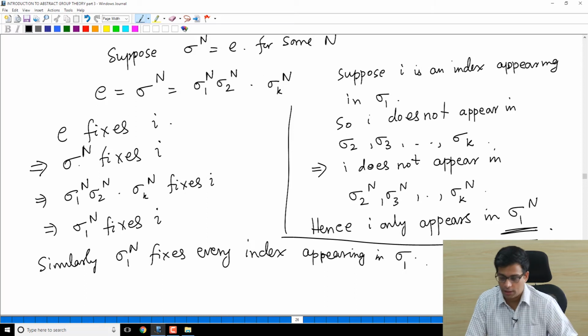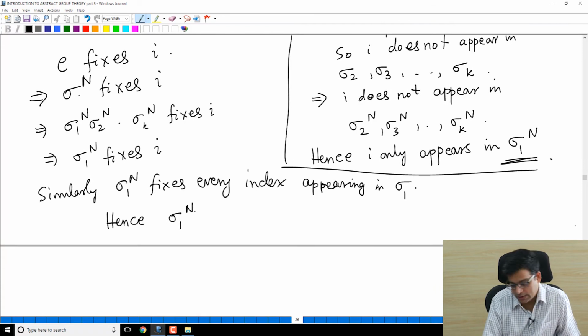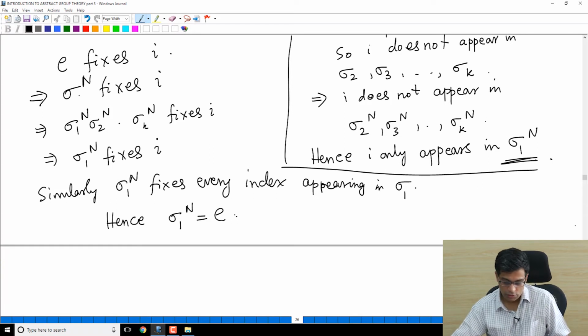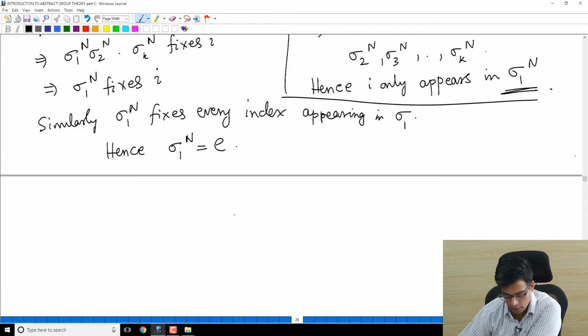Similarly, everything that appears in sigma 1 must be fixed by sigma 1 power n. Of course, it fixes everything that's not in sigma 1, because sigma 1 fixes everything that's not in sigma 1. So sigma 1 power n is identity. It fixes every index.